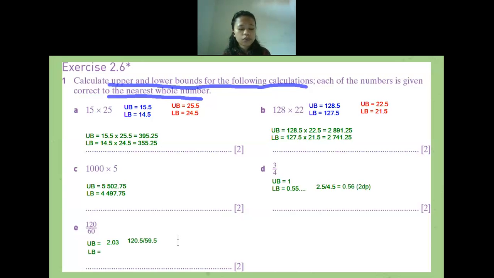Is there anyone still confused, or maybe I talk too fast? Hello? No. Okay, so now what will it be for the lower bound? 1.98. Okay, is there anyone who got a different answer or is confused with the answer? Is there anyone confused? No. Okay, if no one has a question, I'll continue to question 2.